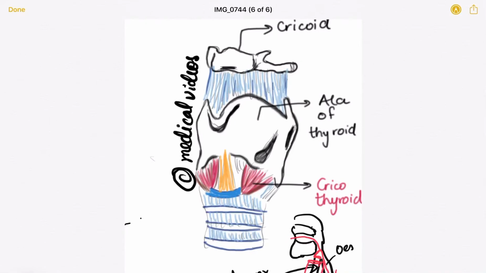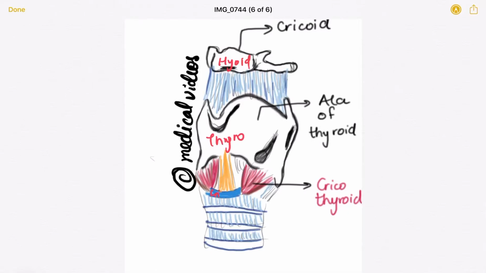This is basically your whole larynx, and the view that I've shown here is the front view of the larynx. I've drawn the cartilages that can be seen from the front view. So let us begin. The bone that you are seeing here is the hyoid bone. This is the thyroid cartilage. This is the cricoid cartilage, and these are the tracheal rings.